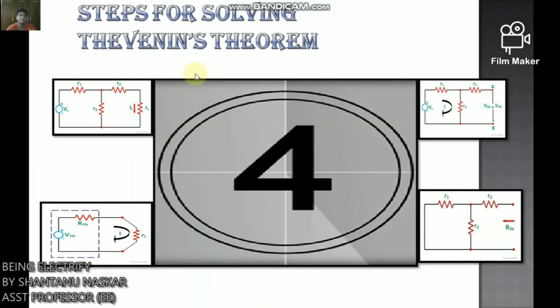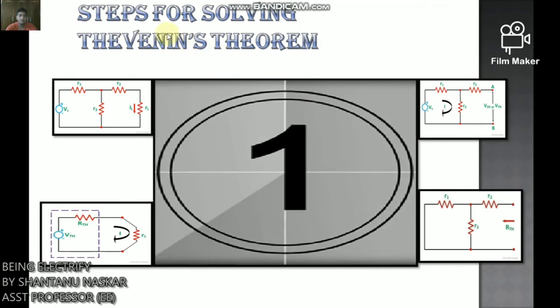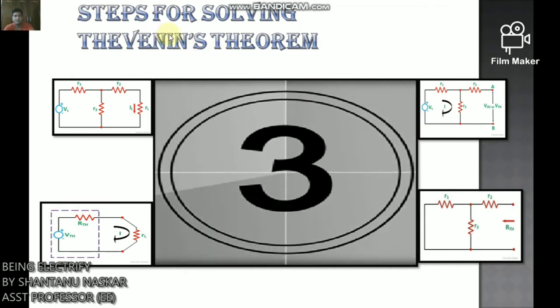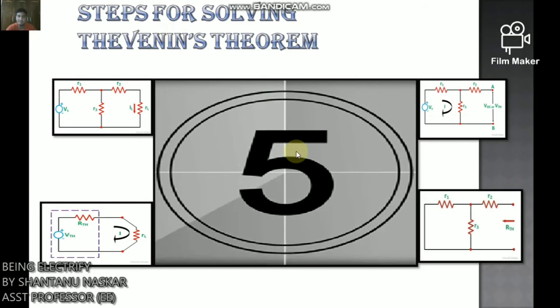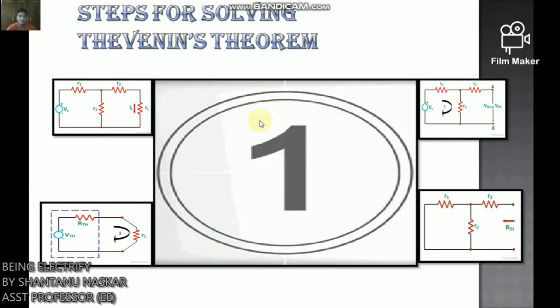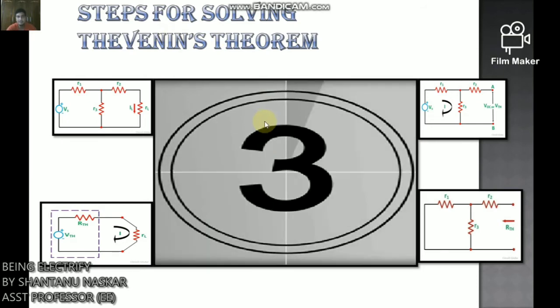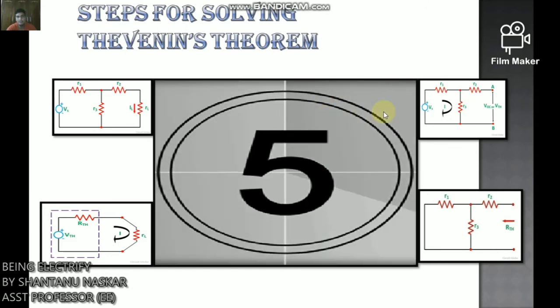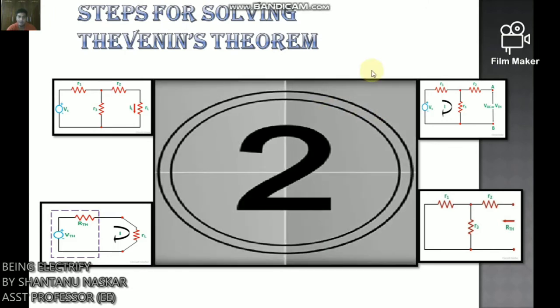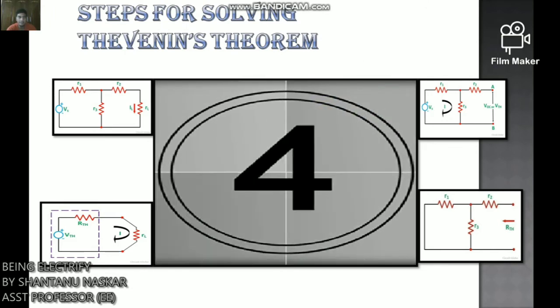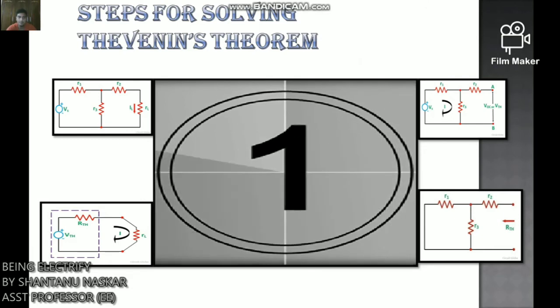Now I will discuss 5 steps to solving Thevenin's theorem. This will help to solve any circuit by Thevenin's theorem. So let's start. Step 1.